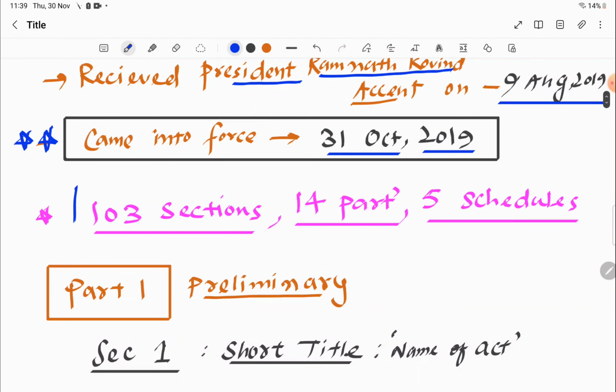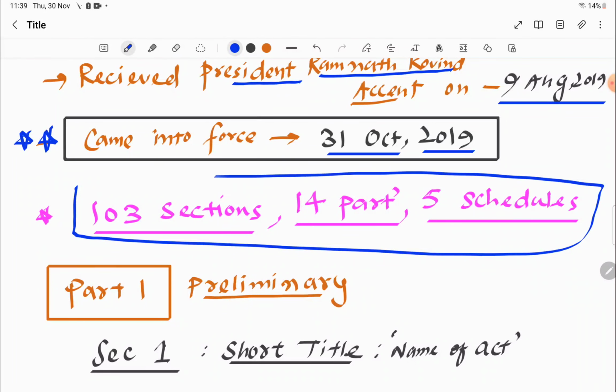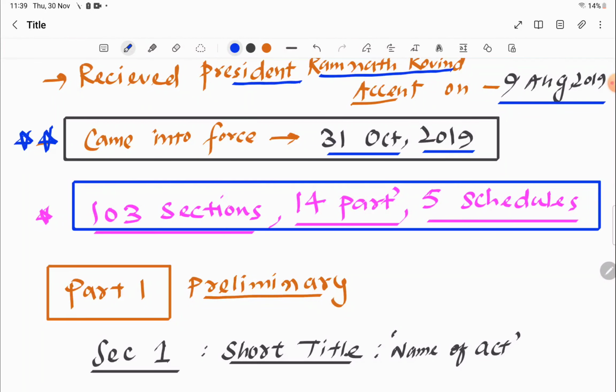If we count the important sections, articles, and schedules in the J&K Reorganization Act, this becomes very important. You have to remember, students, that there are 103 sections. I'm again repeating, there are 103 sections in this Act, divided into 14 parts, and it has 5 schedules. We are going to discuss these parts one by one, and at last we'll take the schedules. First we're going to discuss parts and sections.